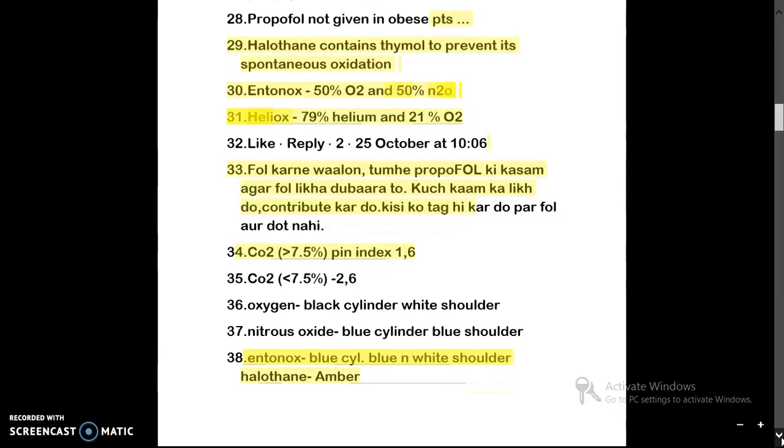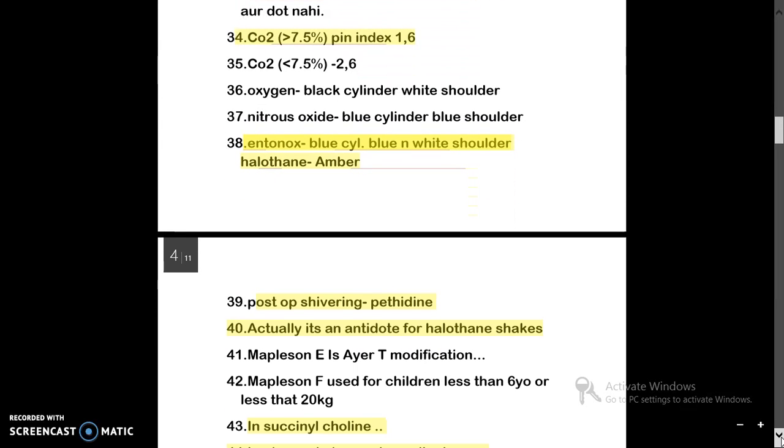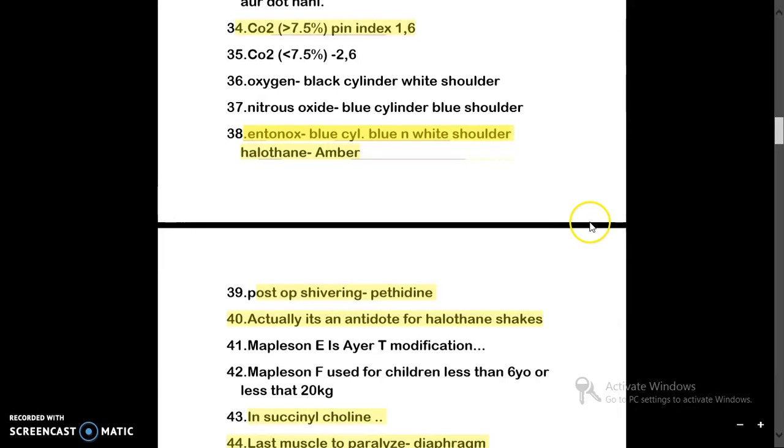Then there are different pin indexes used in anesthesia for fixing the cylinders. So for CO2 there are two pin indexes, 1,6 and 2,6. They basically differ in their concentration. If CO2 concentration is greater than 7.5, it will be 1,6, and if less than 7.5, it will be 2,6.